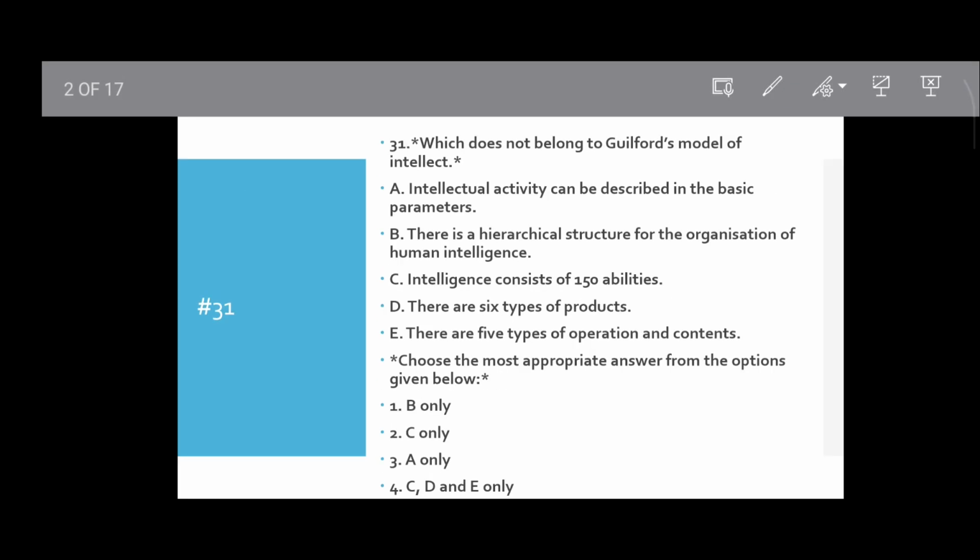Question number 31, which does not belong to Guilford model of intellect. A said intellectual activity can be described on the basis of parameters. B said there is a hierarchical structure for the organization of human intelligence. C said intelligence consists of 150 abilities. D said there are 6 types of product. E said there are 5 types of operation and content. Which does not belong to Guilford model of intellect?